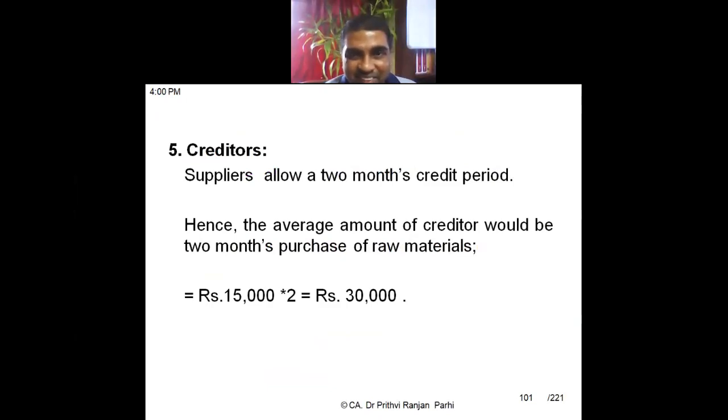Creditors. The question says suppliers allow 2 months credit, right? So creditors will be taken on purchase value. Purchase value means raw material value. Raw material is 15,000 into 2, so 30,000 is my creditors.